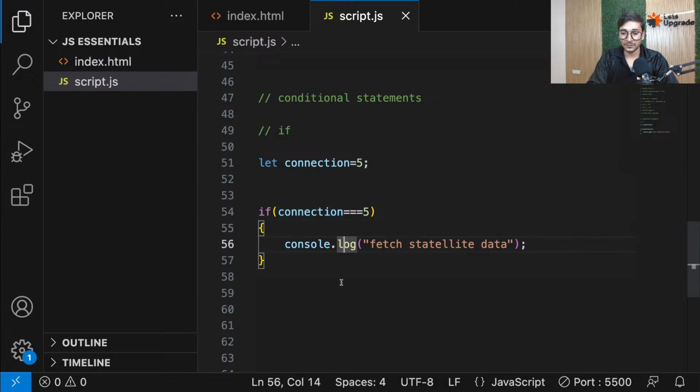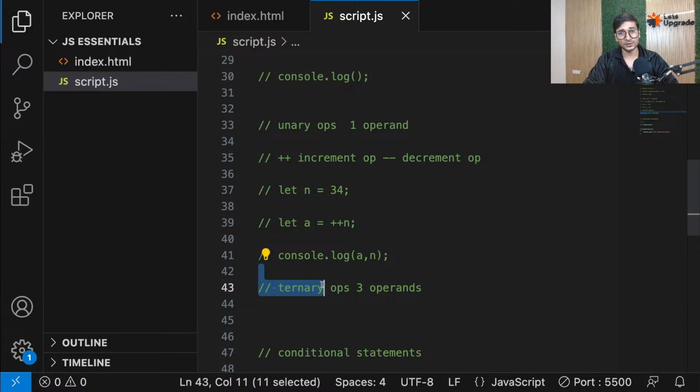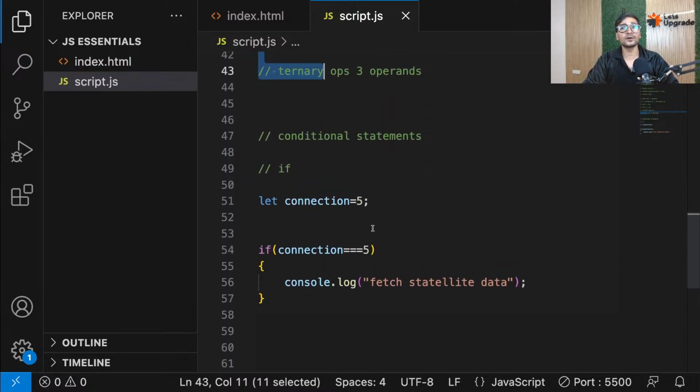Okay? Does conditional statement come under ternary? No. Conditional statement is not operators. Conditional statements are a different topic. I told you that I am not teaching you ternary operator right now. So leave that for now. We'll talk about that later. Right now we are focusing on a new topic called conditional statements, where we are learning how to execute code based on conditions and not directly. Okay? So guys, I really hope it's clear to everyone.